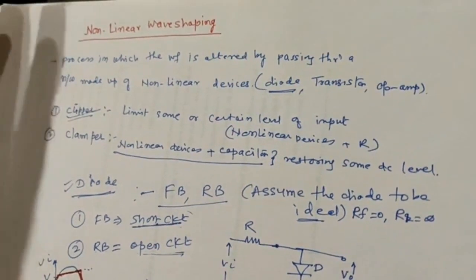Now let's start with the types of clipper first. I will be just considering the clipper types. Easy, very easy to understand. But remember the two conditions always. You need to understand when the diode is in forward bias and when the diode is in reverse bias. Let us start with simple types of clippers, and then we will be going for the combinational clippers, of course.